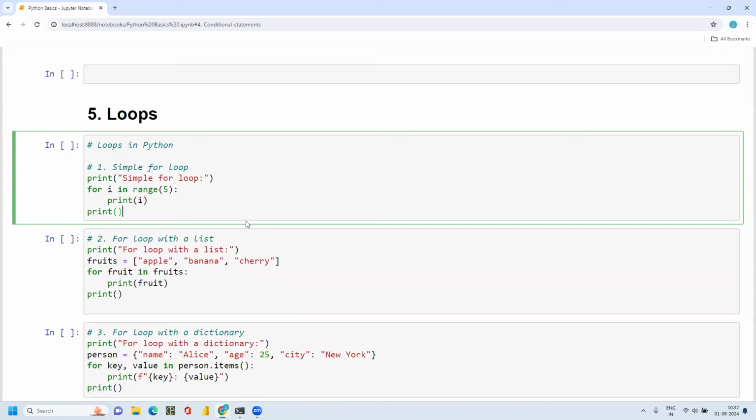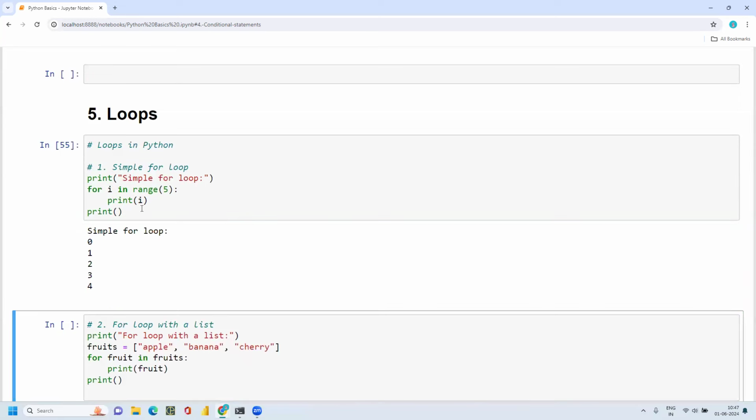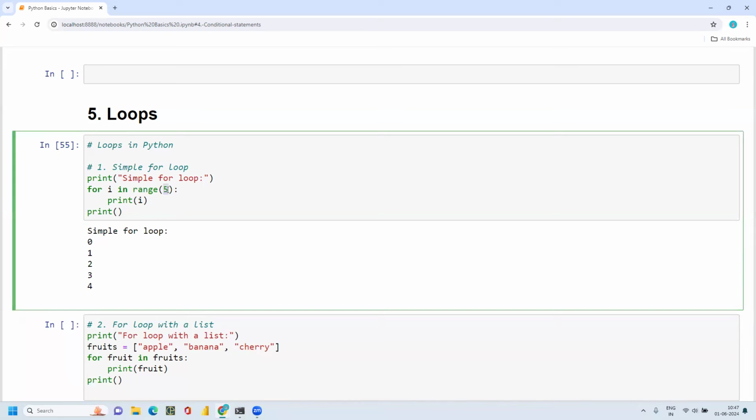Okay, so we'll start with a simple for loop. I'm writing for i in range 5, print i. So the loop will start from 0, then 1, then 2, then 3, then 4. If I'm giving 5, which is the last number, it will take till 4 only. If I'm giving 10, it will go till 9 because the indexing starts from 0.